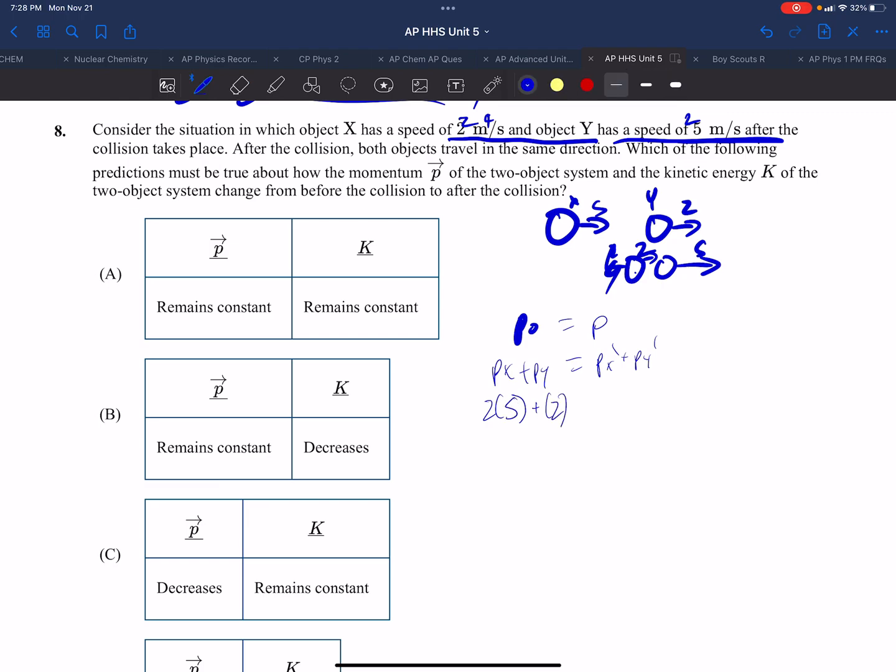And then we have this 2, and the other velocity was, no, it's positive 2. And then afterward, we know the mass of x is 2, and the velocity is also 2, and y, which has a mass of 2, has a velocity of 5. And so you can see that the momentum is conserved.